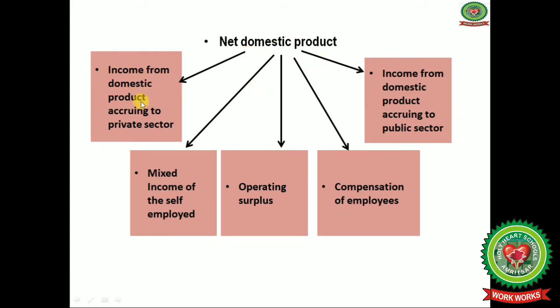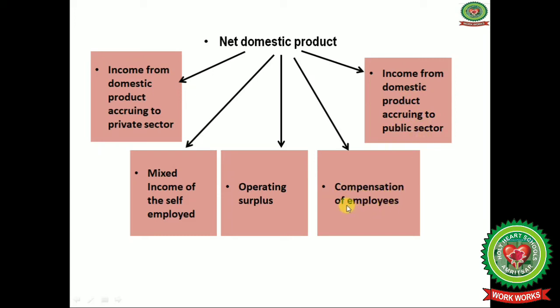Net domestic product, under this: income from domestic product accruing to the private sector is there, and a mixed income of self-employed persons is there, and operating surplus is there, compensation of employees is there, and income from domestic product accruing to the public sector.